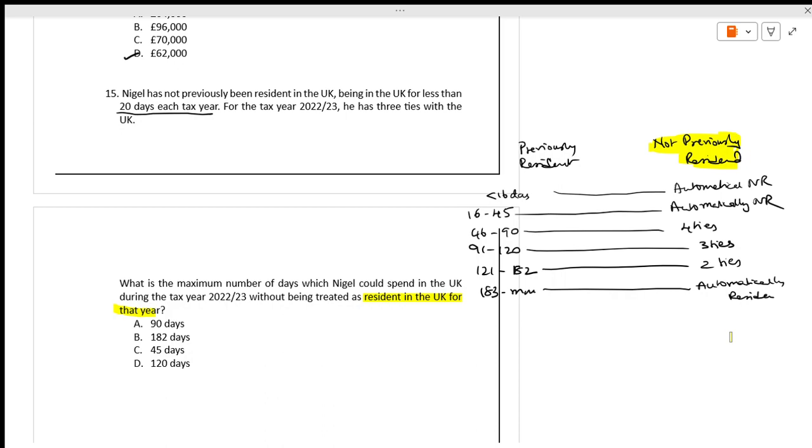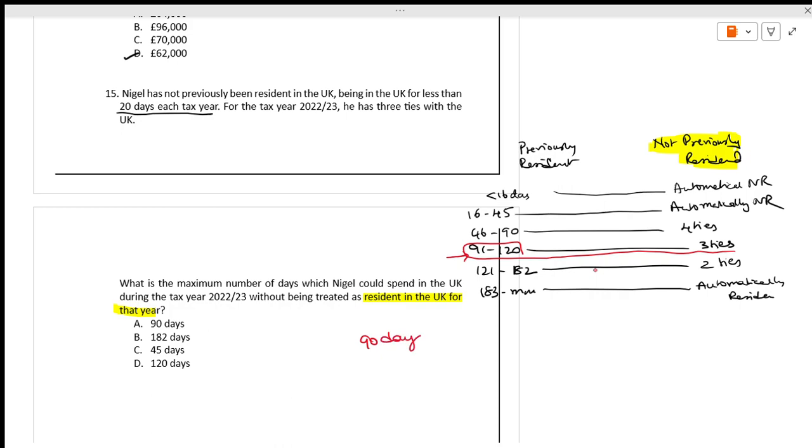He is having how many ties? He is having 3 ties. The moment he starts 91 days with 3 ties, he will be a resident. Now, in order not to come in this bracket, he can be there for 90 days.